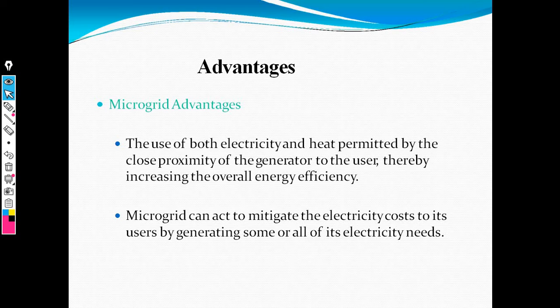Then the cost of electricity units in the microgrid is very low as compared to the other grid. That means the microgrid gives better efficiency. The overall energy efficiency of the microgrid is better as compared to the conventional grid and smart grid. Now these are the important advantages of the microgrid.